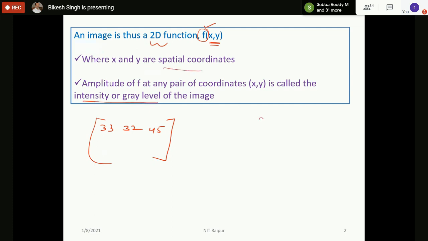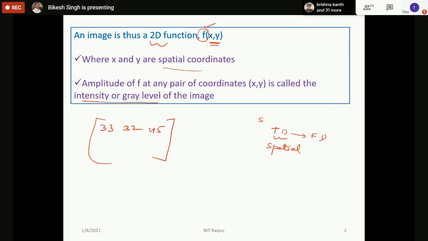Like in signal, we call it time domain and frequency domain, right? So here the word time domain is not used in image processing. We call it the spatial domain. So x,y represents the spatial coordinates, and the value of f at a particular point x,y is called its amplitude, which is called the intensity or gray level of the image. Now, in a very crude way, we can say that an image is nothing but a matrix.